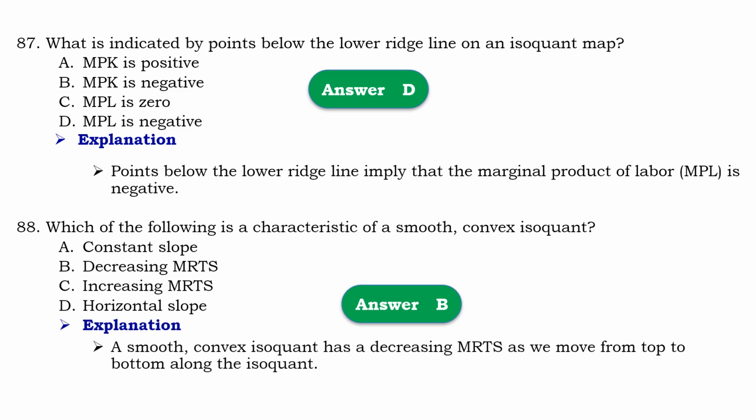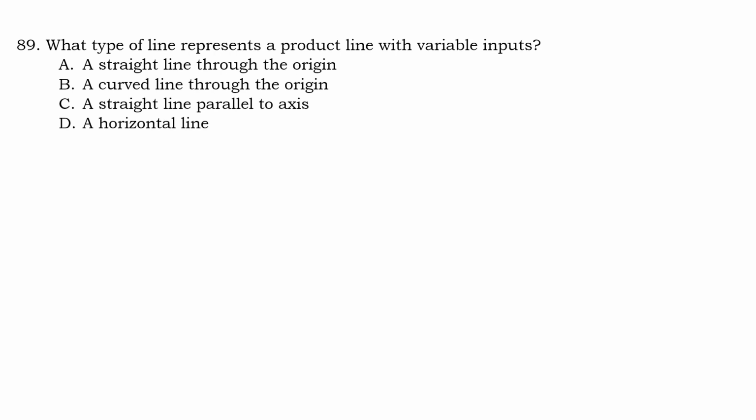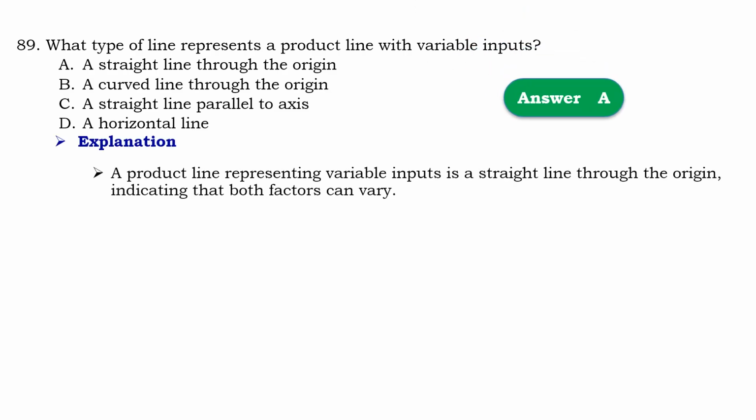Means that the smooth and convex isoquant has a decreasing marginal rate of substitution as we move from the top to bottom along the isoquant. Question number 89. What type of line represent product line with variable input? So that should be A, straight line through the origin.